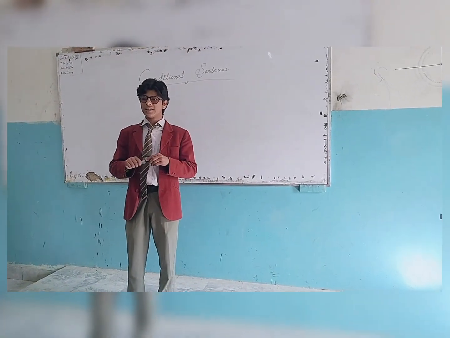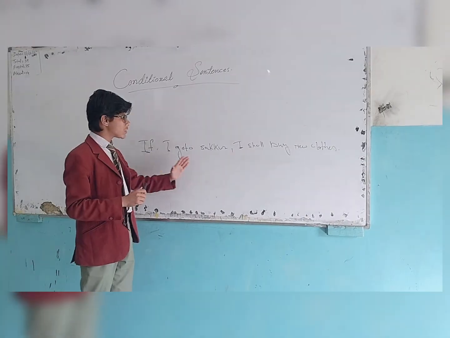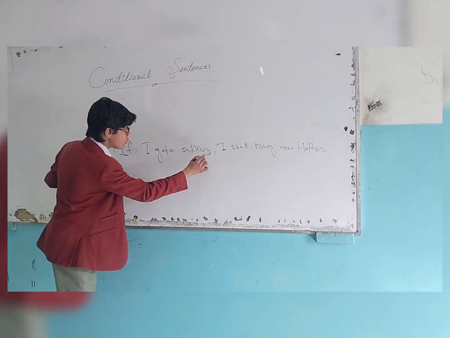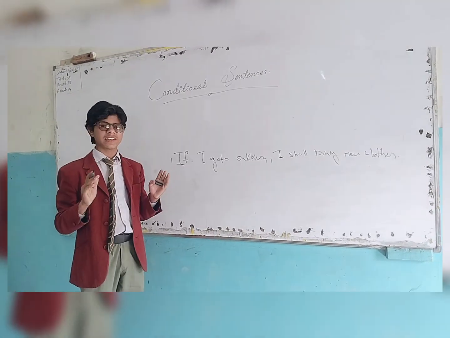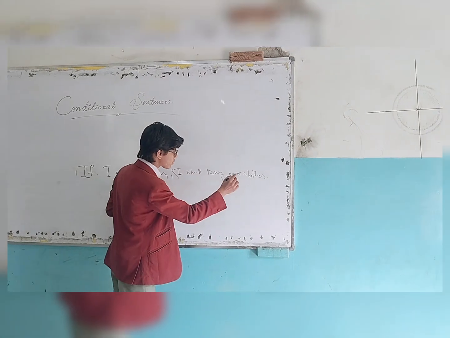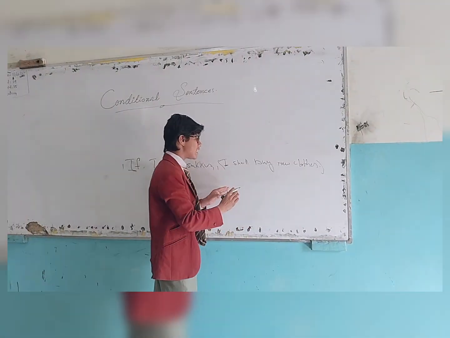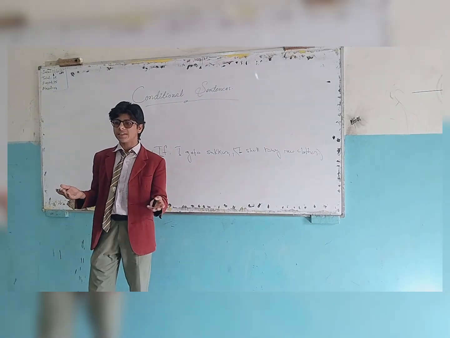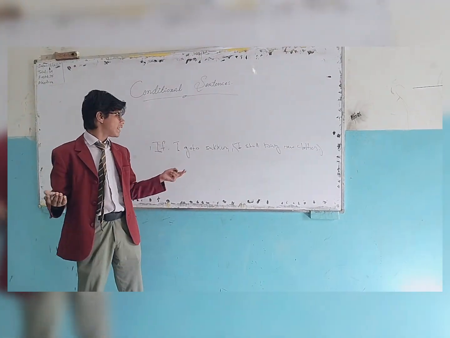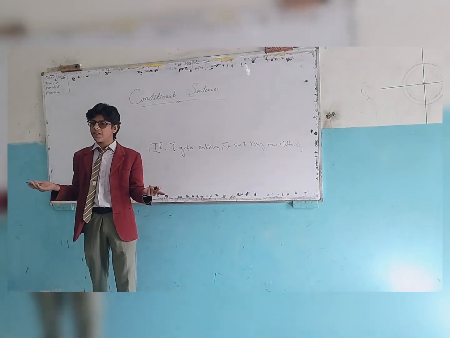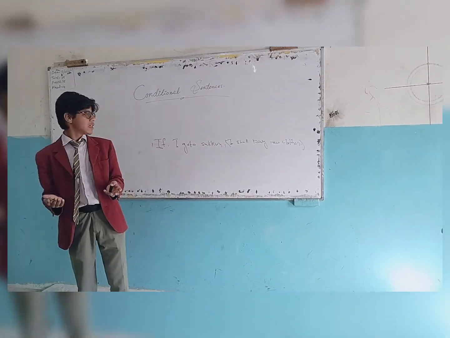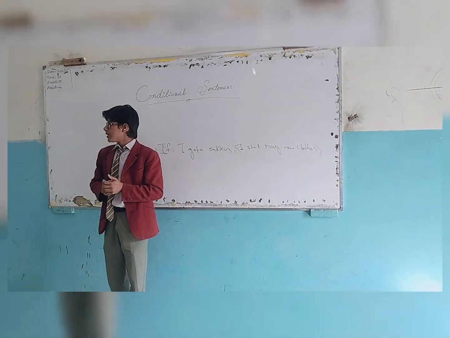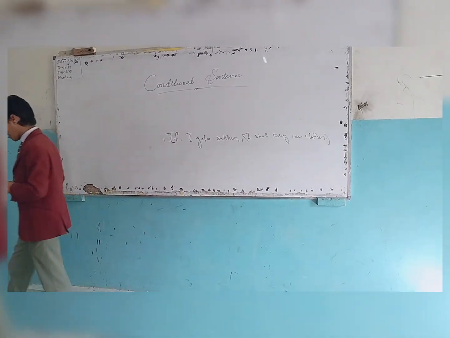So these types of sentences are called conditional sentences. If I go to Sakhar, I shall buy new clothes. This one is the if clause, and in the if clause there is a condition. And this is the result clause, and the result is in the future. It can happen or it cannot happen. If I go to Sakhar, maybe something will happen so that I cannot buy new clothes. We use sentences like these in our daily life, but we don't know about them grammatically. So this is the structure of this sentence. Now I want to call another, Nasir.